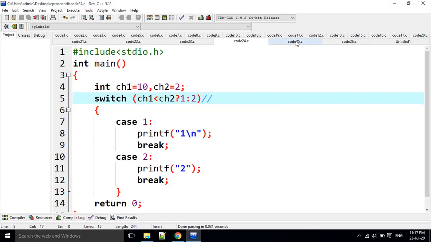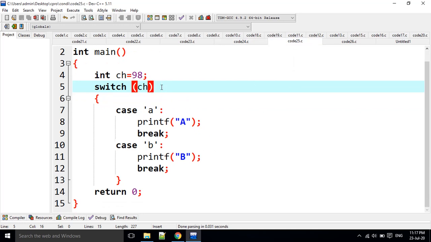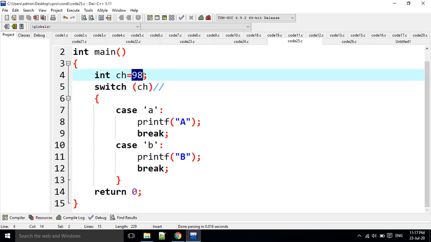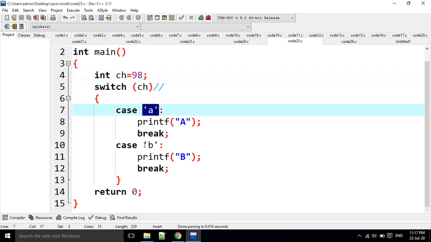Next question. CH is equal to 98. CH is an integer, but here it allows characters. Then it automatically checks whether there is any ASCII value or not. What is the ASCII value of A? That is 97.